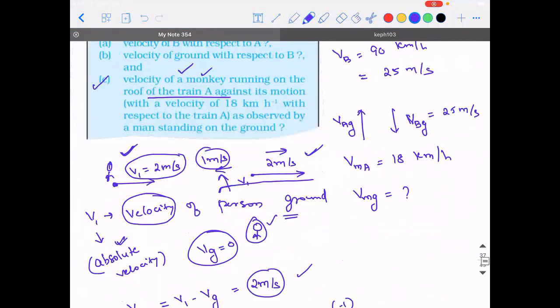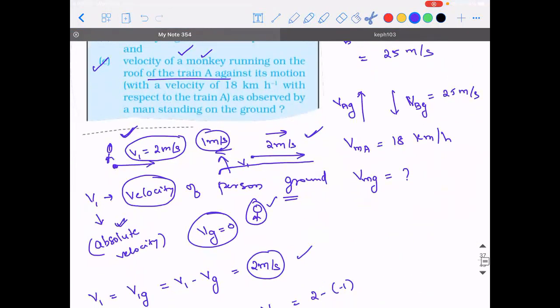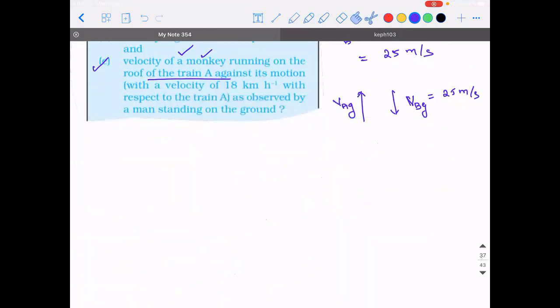Velocity of a monkey. Listen. Velocity of a monkey running on the roof of a train A against its motion. So velocity of monkey with respect to A is given as 18 km per hour. It is how much? It is 5 meter per second. Is it clear till this step?